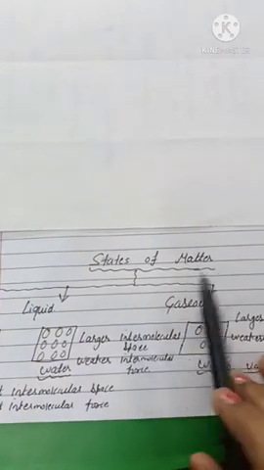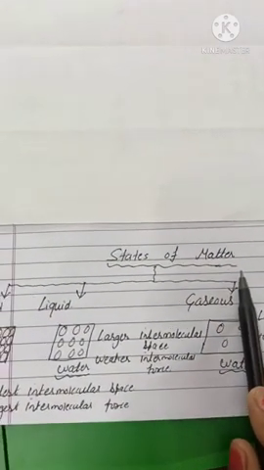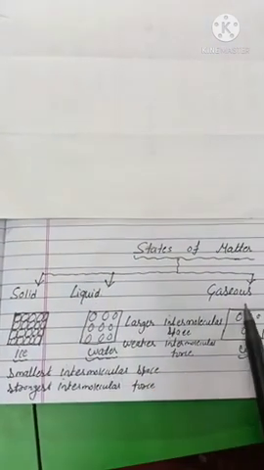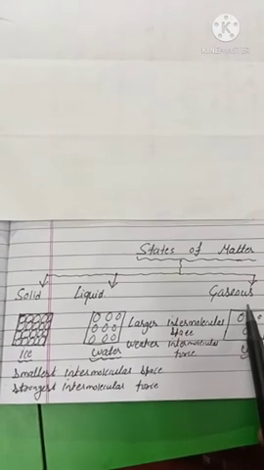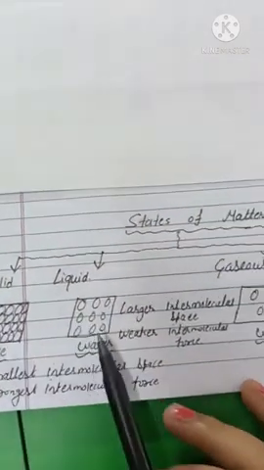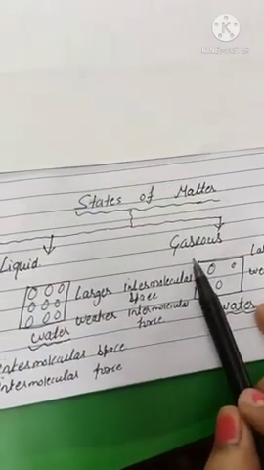Next we have states of matter. Matter exists in different states, and mainly we have 3 states of matter. First one, solid, liquid and gaseous state. For example, water exists in 3 states: ice, which is in solid state, water in liquid state, and water vapor, which is in gaseous state.